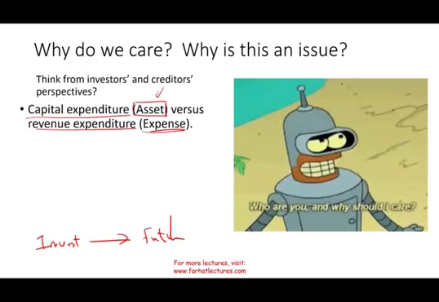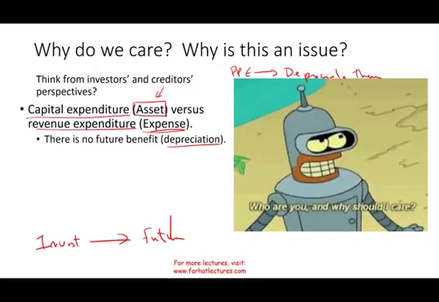Well, there's no reason to hold assets because the definition of an asset is there's a future benefit in the asset, and that's why we depreciate. For example, if we have property, plant, and equipment, what do we do with those? We depreciate them over several years. 2, 3, 4, 5 years. What's implied in that is we're going to be in business in the foreseeable future.